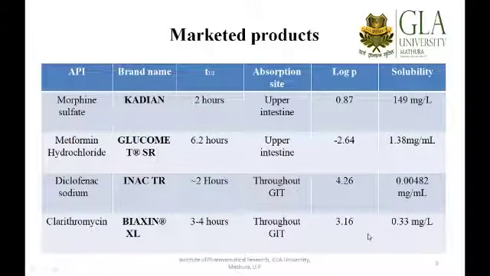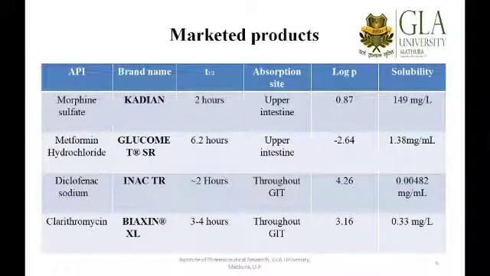Now let me take you to some marketed products, and here I have presented the various parameters which we are discussing. You can see how beautifully it fits. First take the example of morphine sulfate. It is an opioid analgesic, basically used in treating severe pain post surgery or because of some cancerous tumor inflammation.